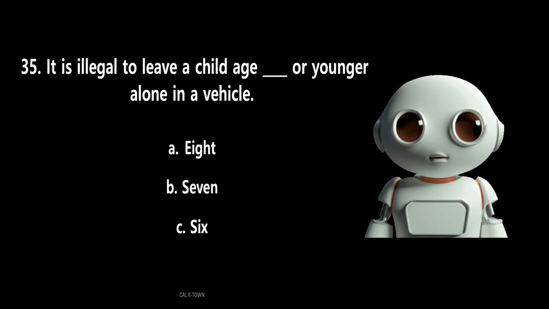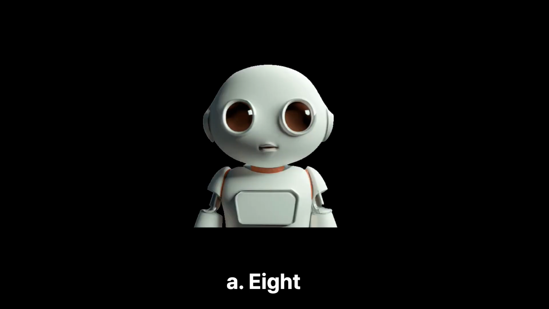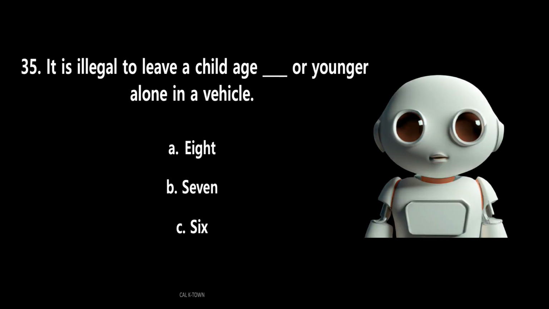35. It is illegal to leave a child age or younger alone in a vehicle. A. 8. B. 7. C. 6. The answer is C. 6. It is never a good idea to leave a child unattended in a car. It is illegal to leave a child who is age 6 or younger unattended in a vehicle. A child may be left in a car if they are under the supervision of a person age 12 or older.